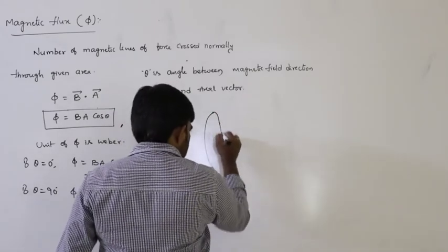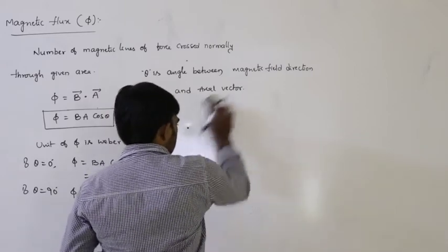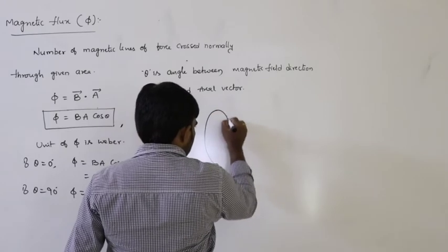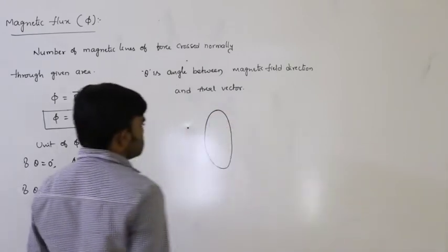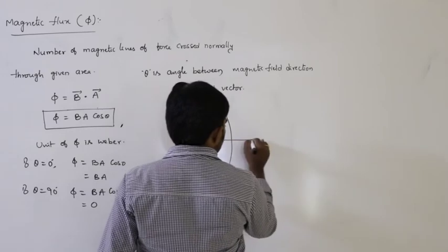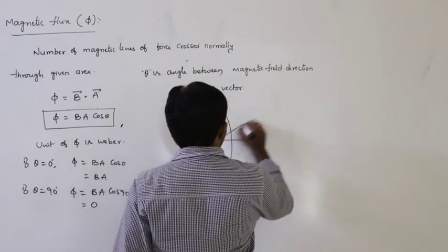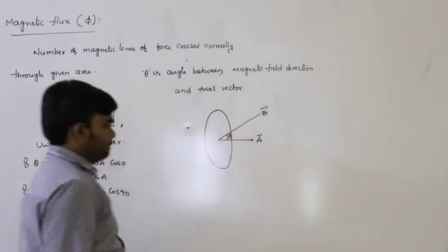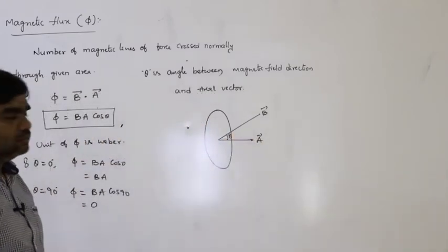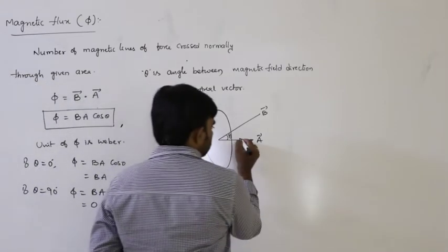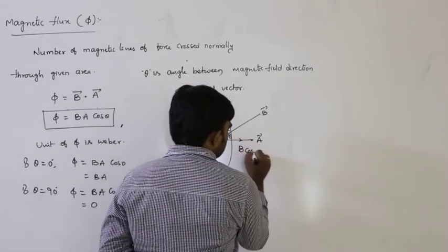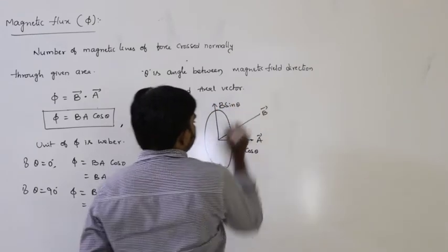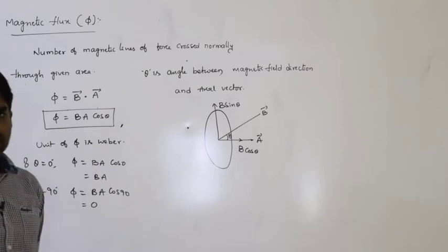Now if the situation is, for example, this is the direction of A bar, and the magnetic field is in this direction, making an angle theta. Now B bar can be divided into two components: B cos theta and B sin theta.